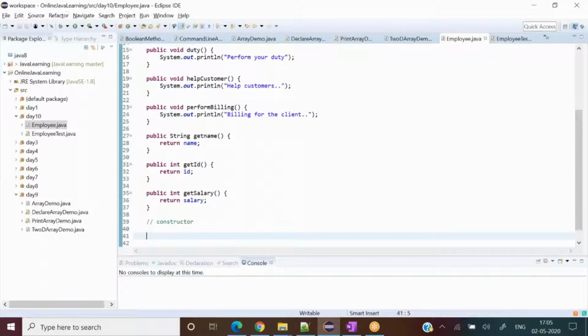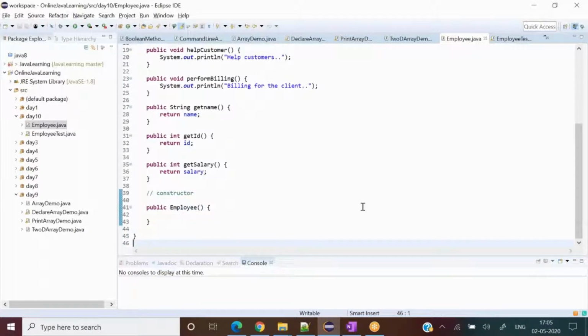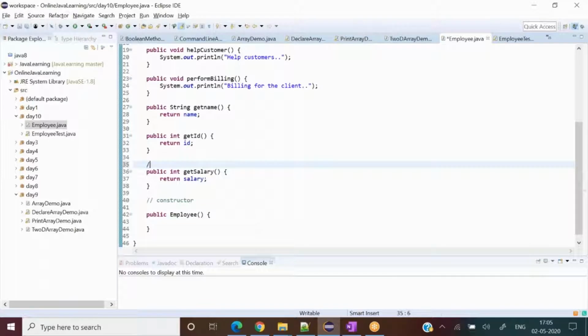So what does a constructor look like? See carefully. Public Employee, and this. What if I say this is a constructor for me? Now, if you compare it with a normal method, what difference can you see between this constructor and a method? Above you have one method. If you see carefully, what difference can you observe between constructor and method? No return type.